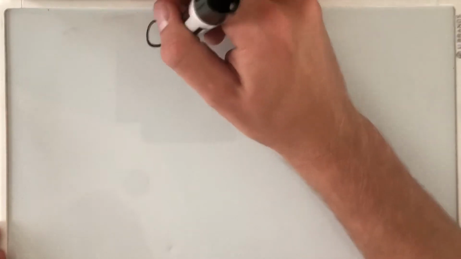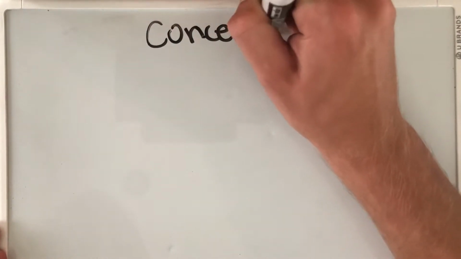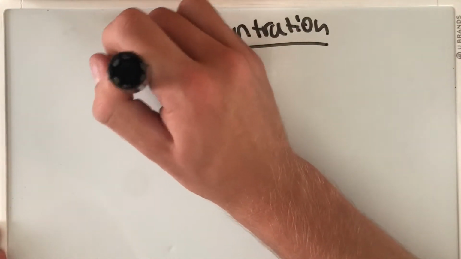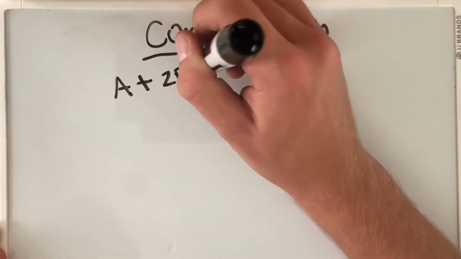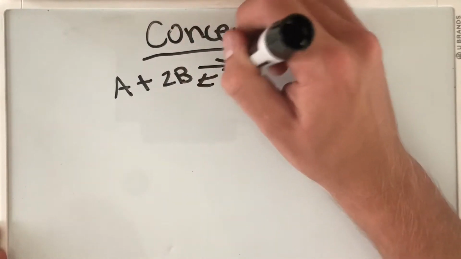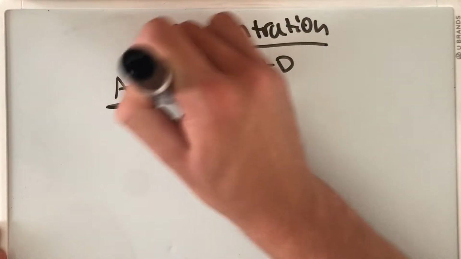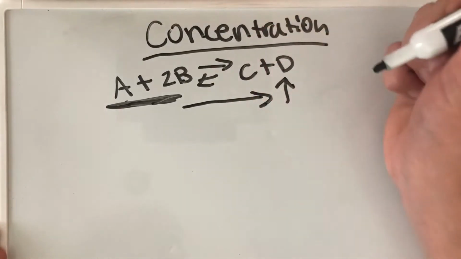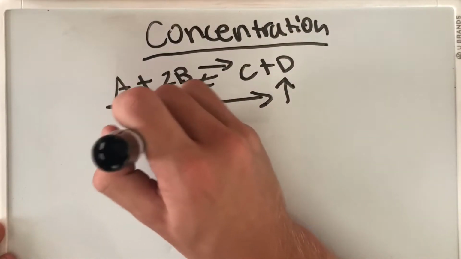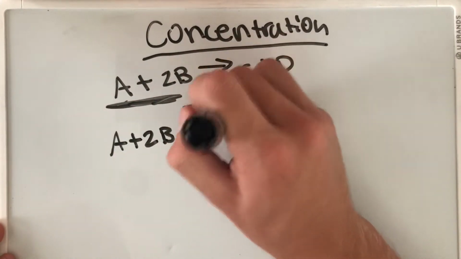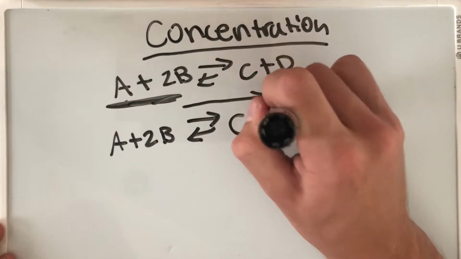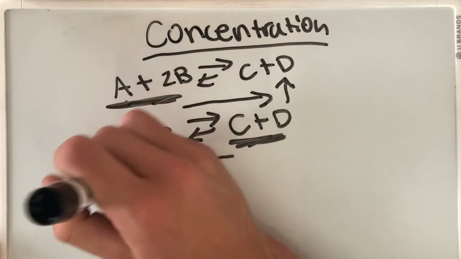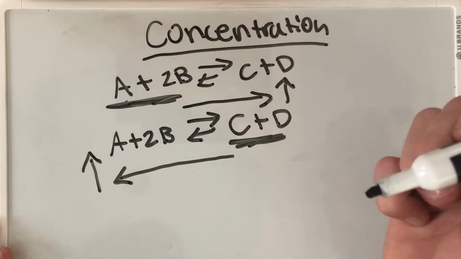I'm going to start off by talking about how concentration affects equilibrium. When a chemical is at equilibrium, the addition of substances can affect the position of equilibrium. I'm going to be illustrating this by using this general equation. So when more reactants are added, the reaction will favor the products, so more products will be created to counteract the imbalance. The same happens when more product is added. The reaction will shift in favor of the reactants, so equilibrium can be reached once again.